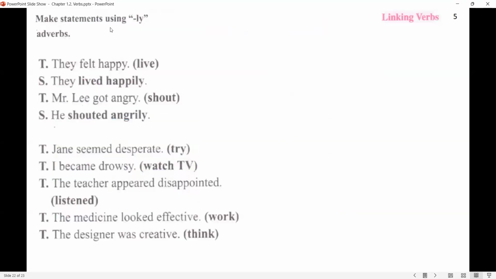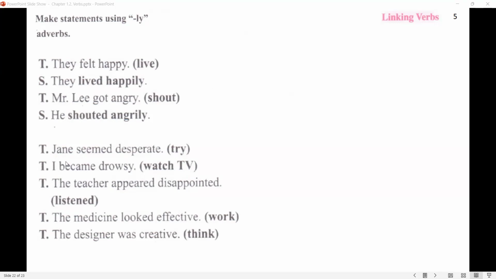In this exercise, you're going to make statements using ly. So you're going to use adverbs. They felt happy. They lived happily. Mr. Lee got angry. He shouted angrily. Pause the video, do it by yourself, then check with me.